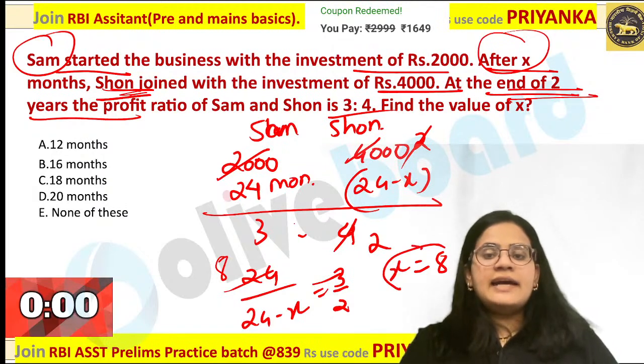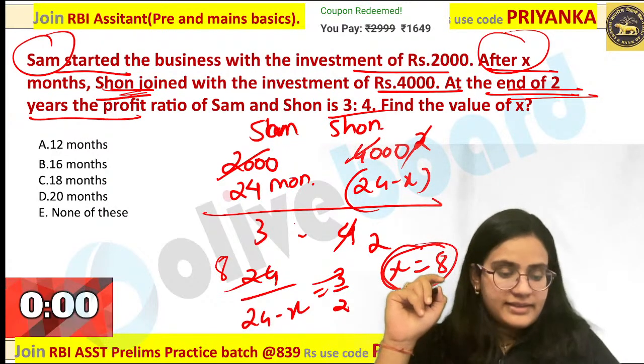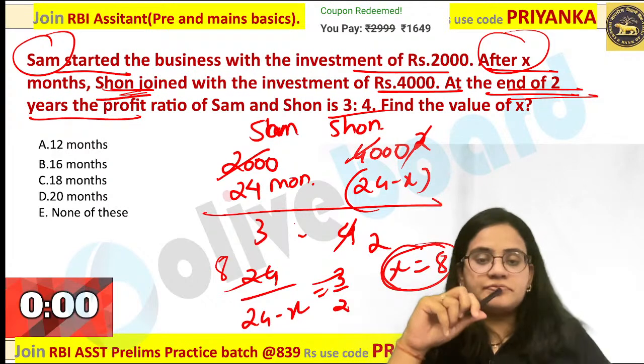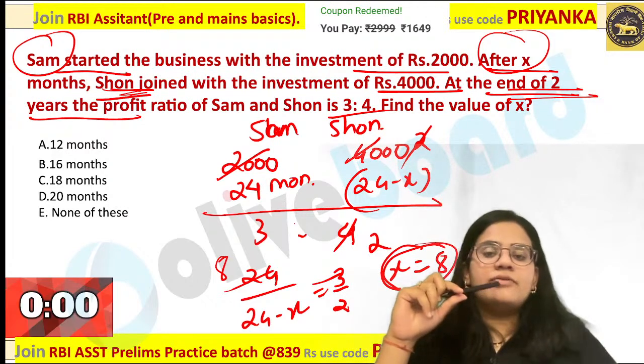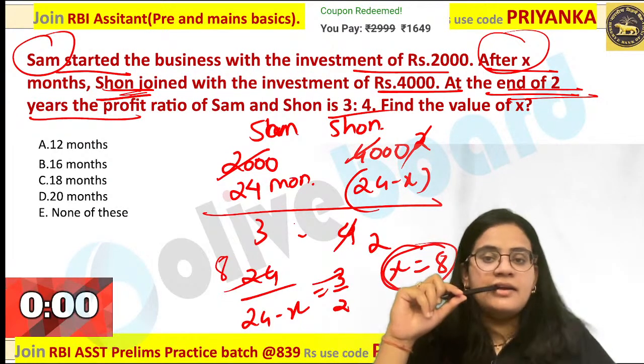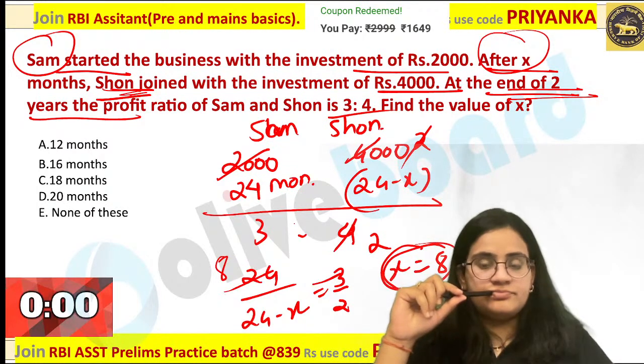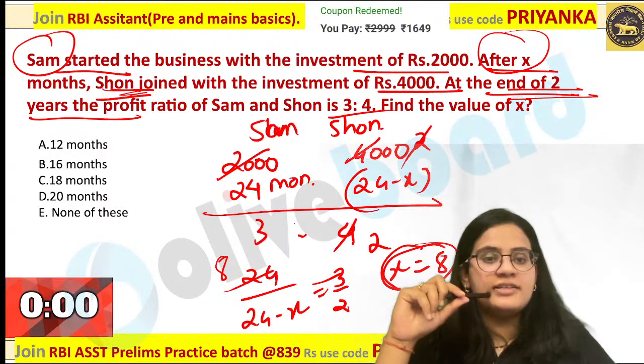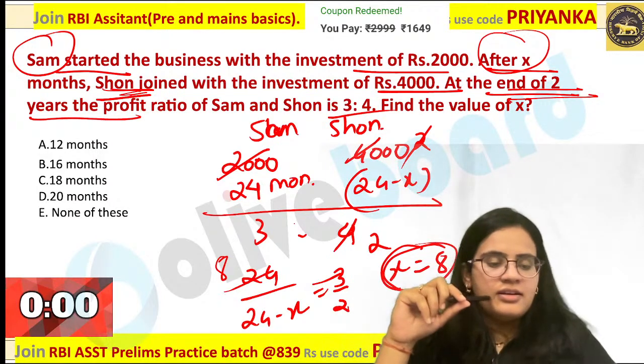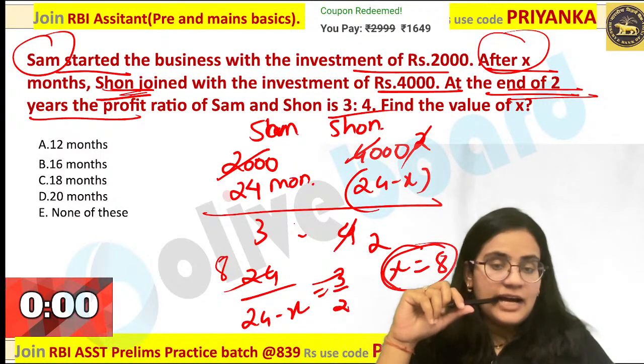Are you guys getting it? X value is nothing but 8 guys. Please check out your value over here. Those who are saying 16 as the answer, are you sure it is correct? Yes guys, are you sure it is correct? Let me see who all are getting it.